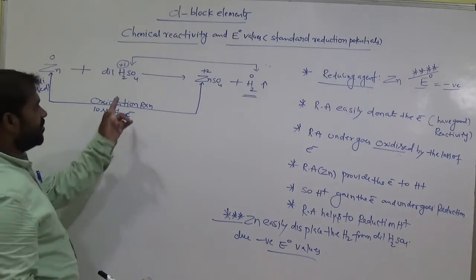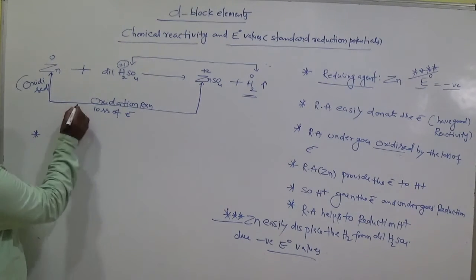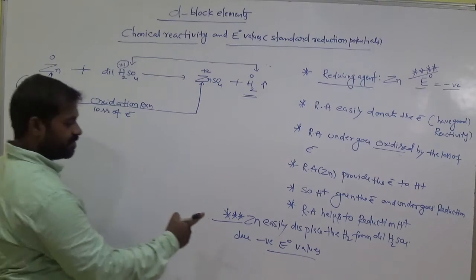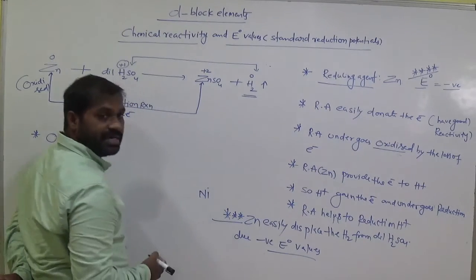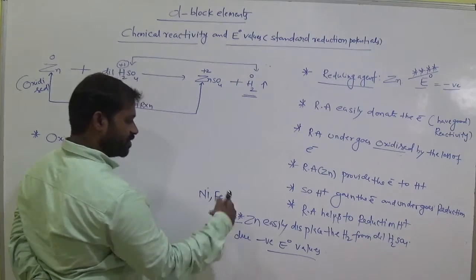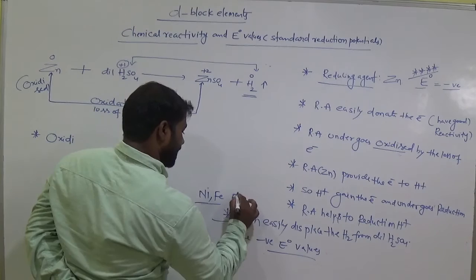So in the same equation, what is the oxidizing agent here? Remember this: like zinc, nickel can also displace hydrogen from acid, and iron can also displace it. Why? Because these also have negative E naught values.